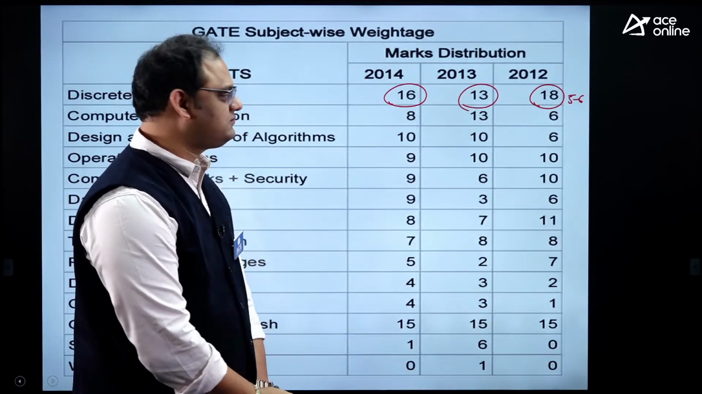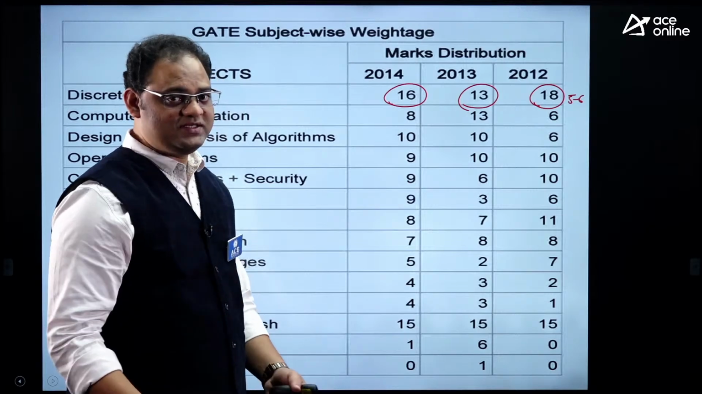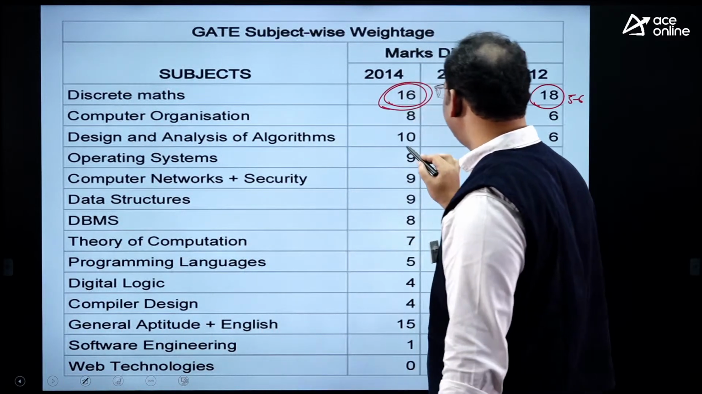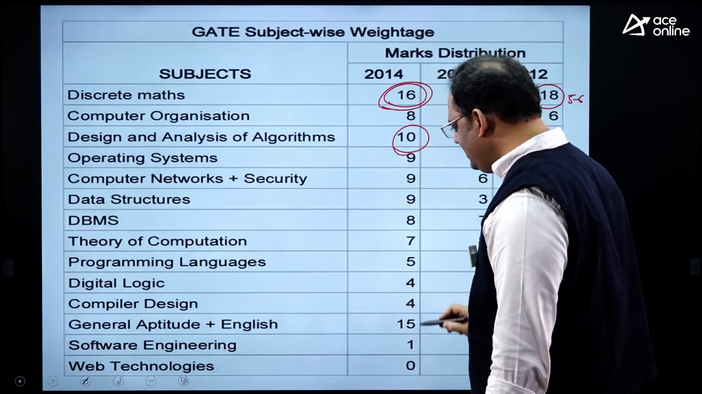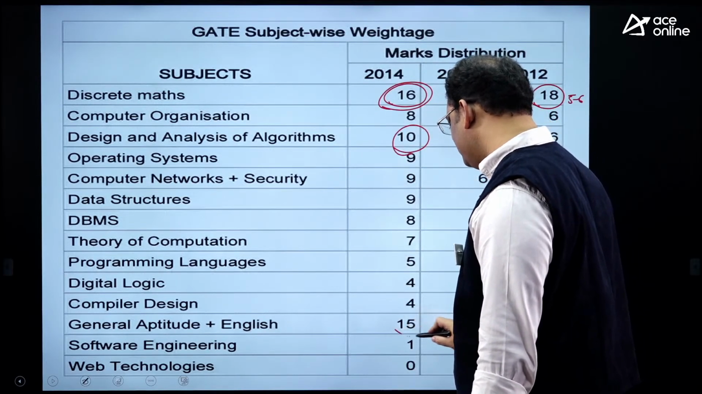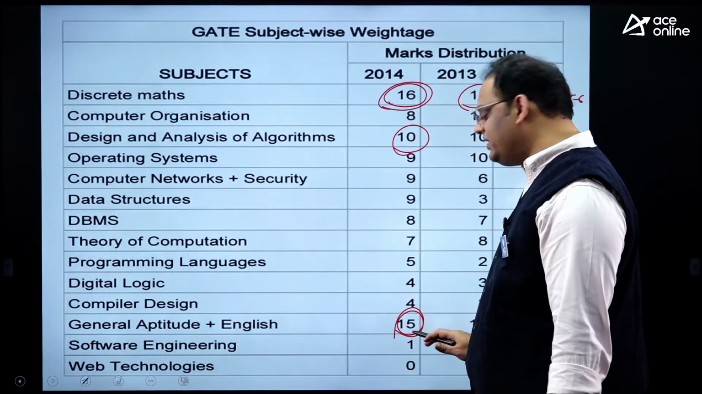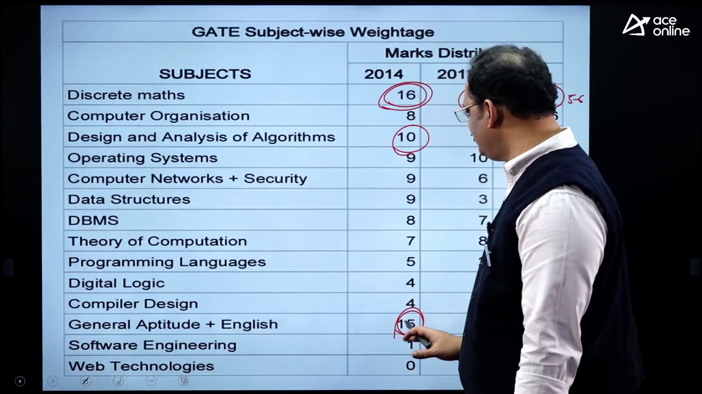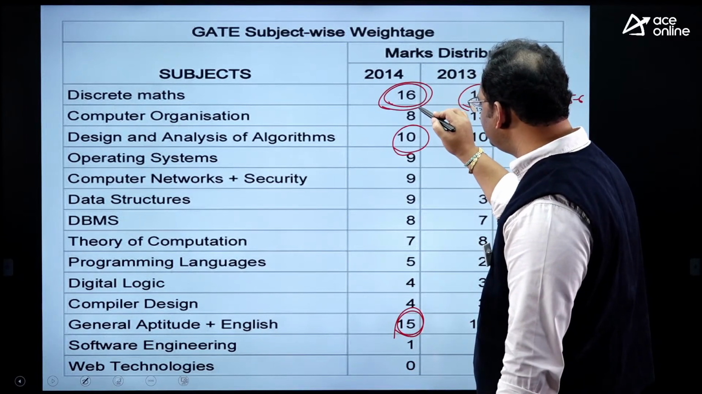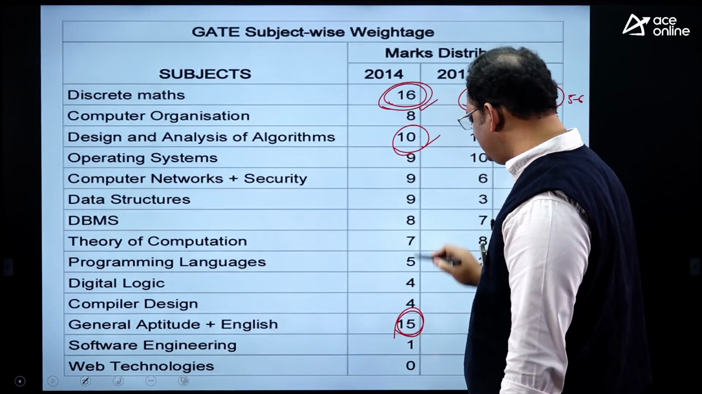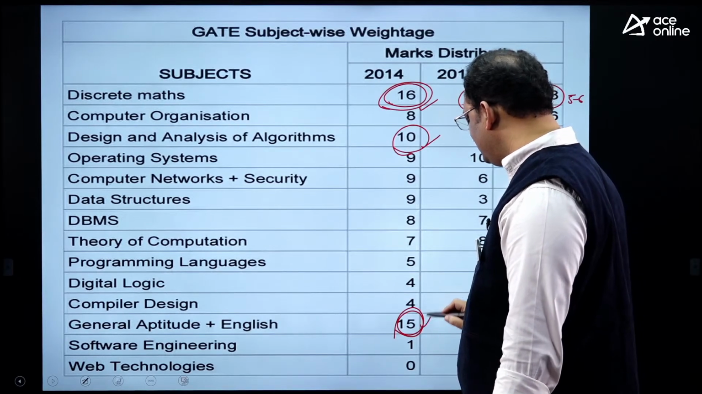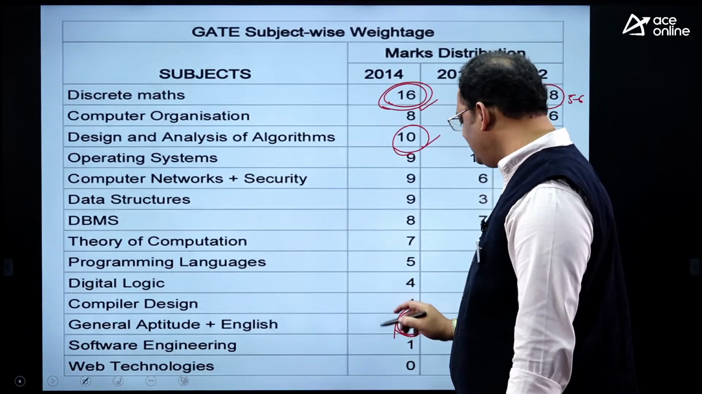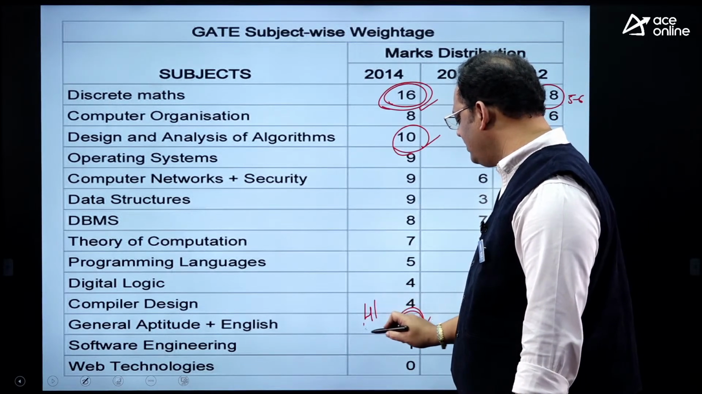Am I right? Let us suppose there is one average student and he covered discrete, and he covered algorithms, and he covered something called aptitude, right? This is a dedicated area, right? So in aptitude, every time a 15 marks question will come. So 15, 16 plus 10, 26 plus something called 15, and he covered almost 41 marks from this area.